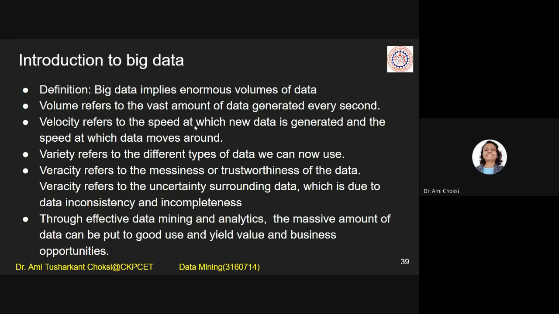Velocity refers to the speed at which new data is generated and the speed at which data moves around. Velocity, the speed, right? We are considering the speed at which new data is generated. For example, let us consider, say, Facebook. See, every day, how much data do we upload?